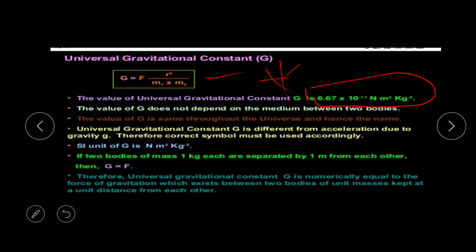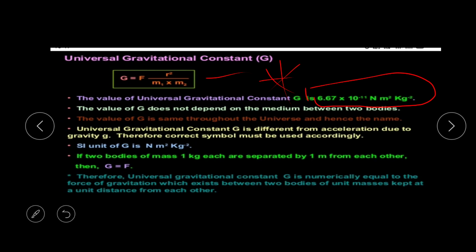If two bodies of mass 1 kg each are separated by 1 meter from each other, then G equals F. So remember that if two bodies of mass 1 kg are separated by 1 meter, then the universal gravitational constant is equal to the force.